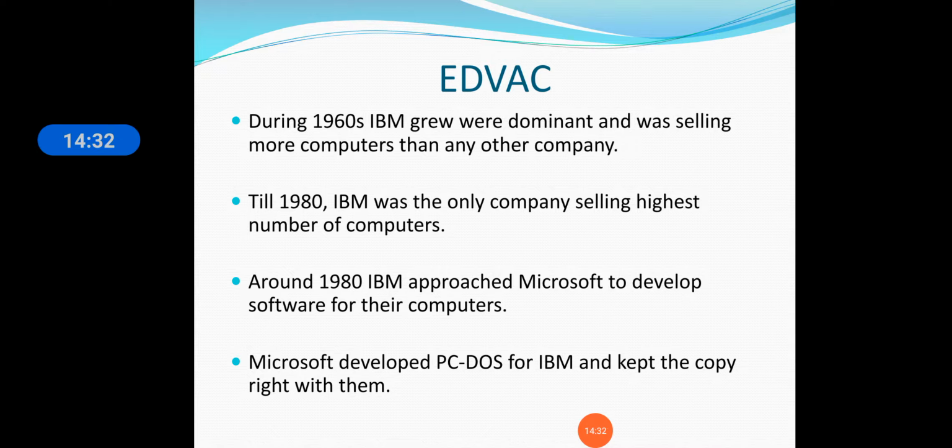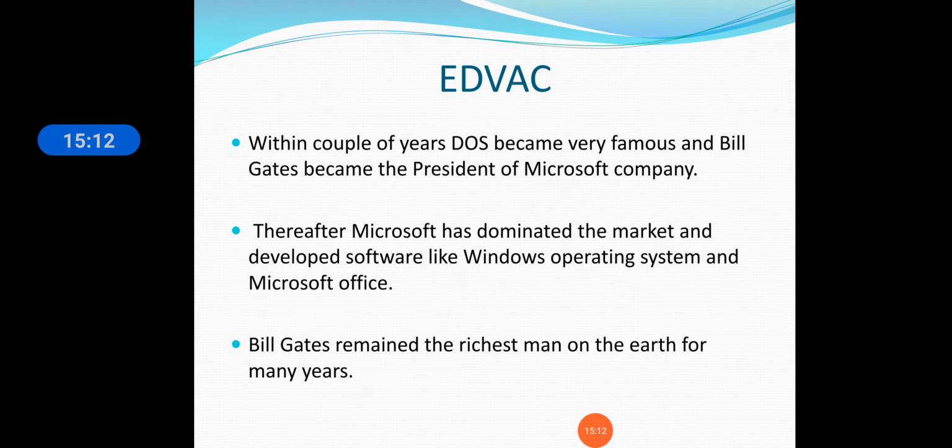So IBM was the company making and selling the highest number of computers, and IBM approached Microsoft. Microsoft is also a company that prepares software, and nowadays also most of the software we use is from Microsoft. So IBM approached Microsoft to develop software for their computers. Microsoft developed PC-DOS for IBM and kept the copyright with them.